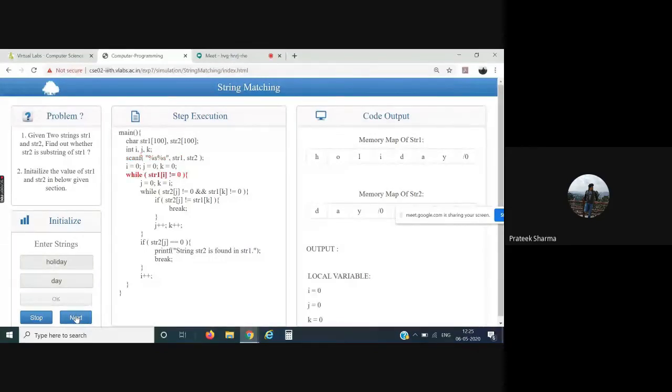Click on next. In layman's language, a user wants to make sure what is happening according to a particular if loop or that loop, and that can be seen with the help of this lab. Holiday is our first string, day is our second string. Obviously day is found in holiday. That is what you can simply learn.